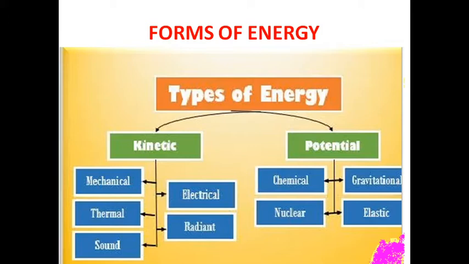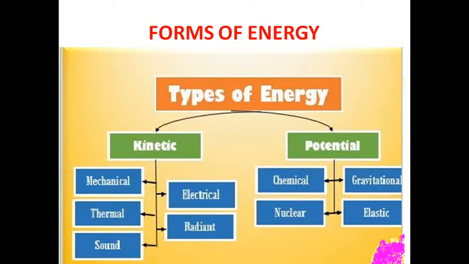Examples: kinetic energy, potential energy, flow energy, pressure energy, internal energy, surface energy and magnetic energy. Second, forms of energy associated with the process. Examples: heat and work.